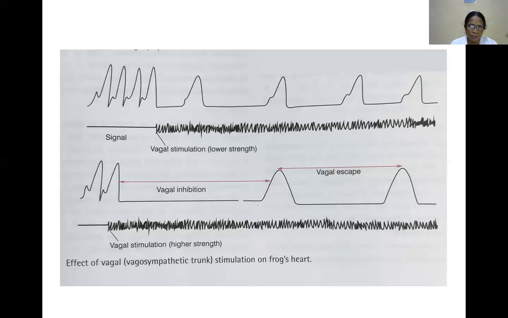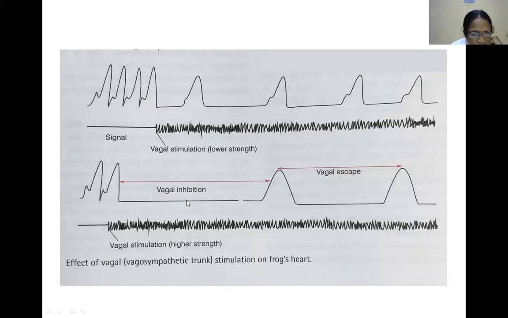Therefore, you should be able to say what is vagal escape. The escape of the heart from the inhibitory effect of continuous vagal stimulation is called vagal escape. That is the definition of vagal escape. Now, what happens? We are giving a continuous stimulation at a higher strength. There are no contractions for a few seconds. This is called vagal inhibition.